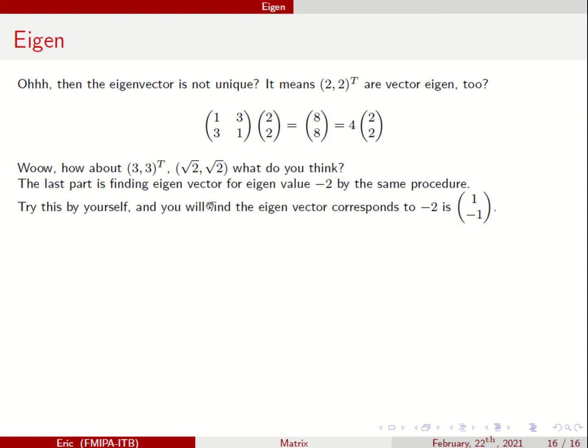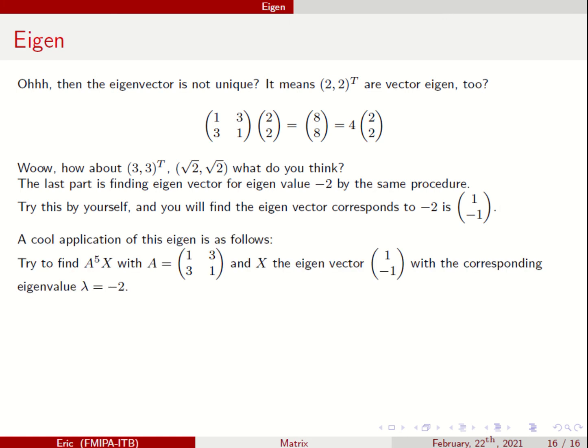Okay. The last part is finding the eigenvector for eigenvalue minus 2. You can use the same procedure and you end up with 1, minus 1 or a multiple of this, but not a multiple of 0. Okay?